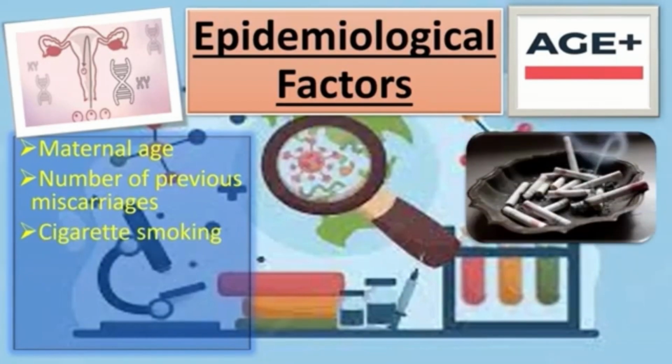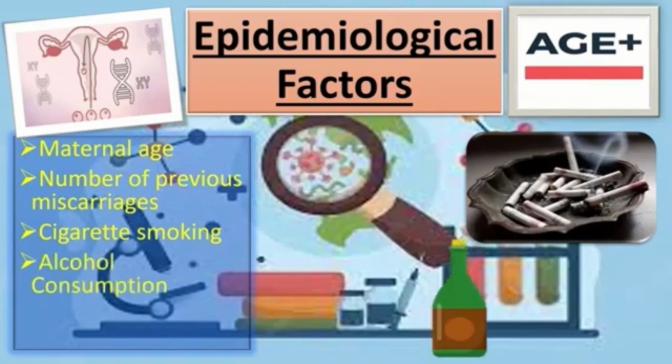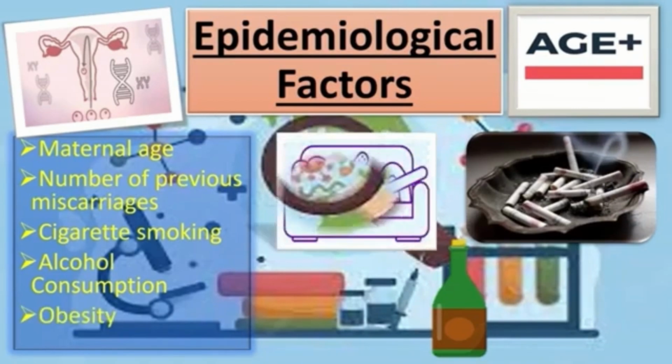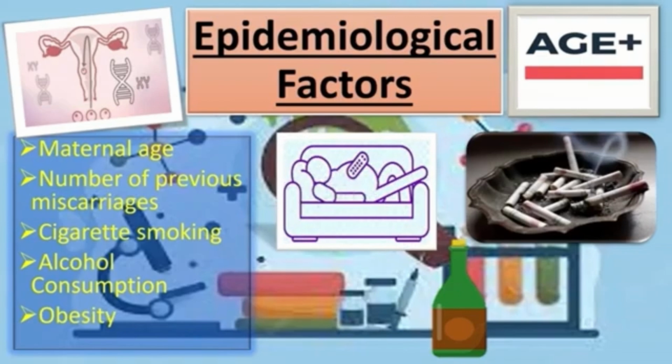Third is that of cigarette smoking. Maternal cigarette smoking and caffeine consumption have been associated with increased risk of spontaneous miscarriages in a dose-dependent manner. Fourth is that of alcohol consumption. Heavy alcohol consumption is toxic to the embryo and fetus. Even moderate consumption of 5 or more units per week may increase the risk of spontaneous miscarriages. Fifth is that of obesity. Recent retrospective studies have reported that obesity increases the risk of both sporadic and recurrent miscarriages.